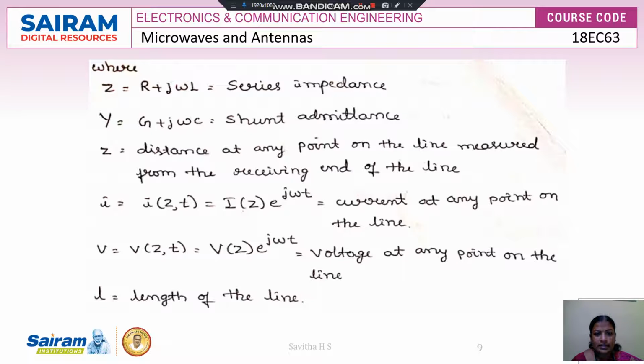Here z is the distance at any point on the line measured from the receiving end of the line. The current I is I of z comma t. Since we are considering sinusoidal variation, I write it as I of z e to the power of j omega t, the current at any point on the line. Similarly for voltage, V of z comma t is V of z e to the power of j omega t, the voltage at any point on the line. L is the length of the line. These are the parameters used in the given figure.